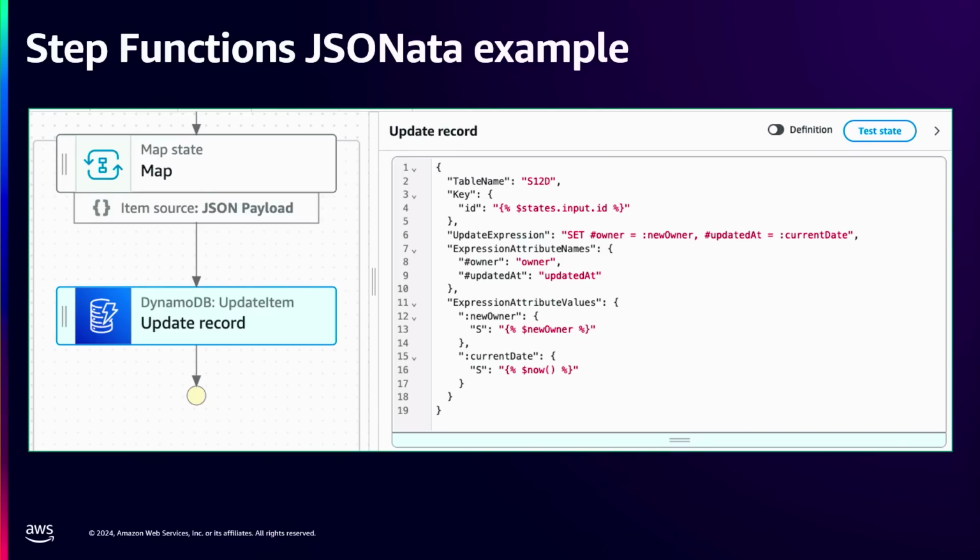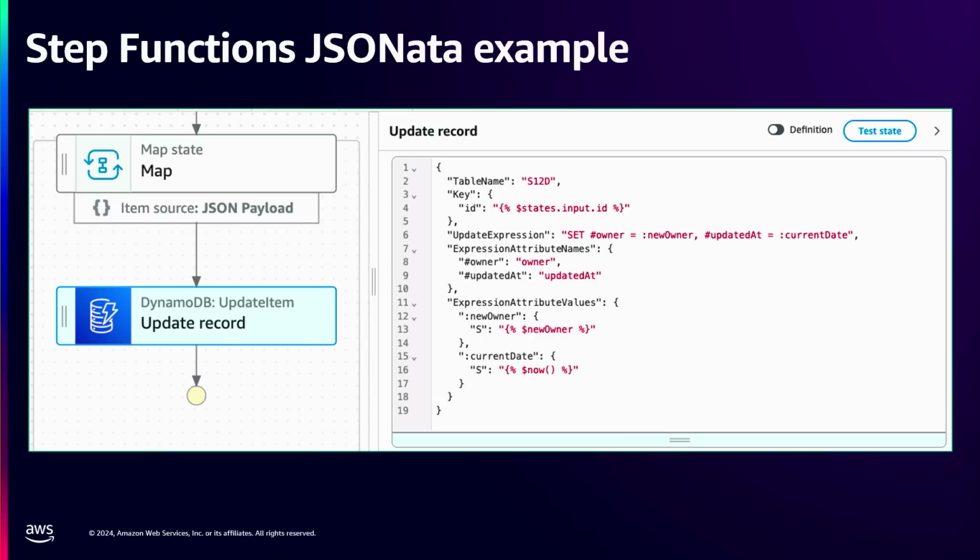Anybody seen us use s12d.com as our URL shortener? We use it all over the place. You'll see links, S12D. That's actually built with just API Gateway and DynamoDB and VTL. I was really mad at myself one day, so I decided I would build that with VTL. That's a whole other story. But we run a lot of these, and sometimes we have to change owners. So we run the old owner, we have to update it to a new owner.